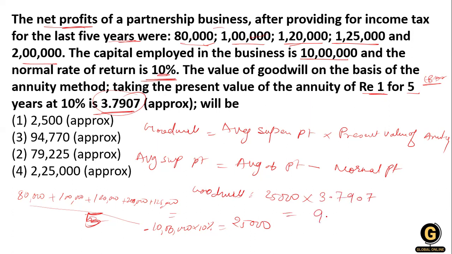What amount do we get? 94,770. So option number 3 is right over here. Clear?